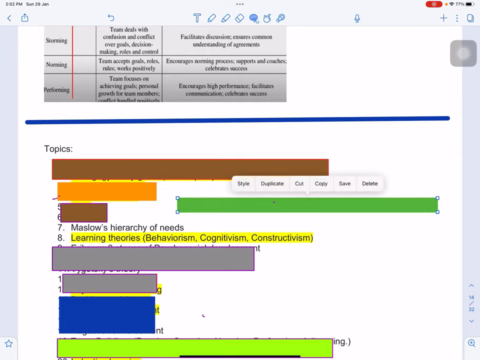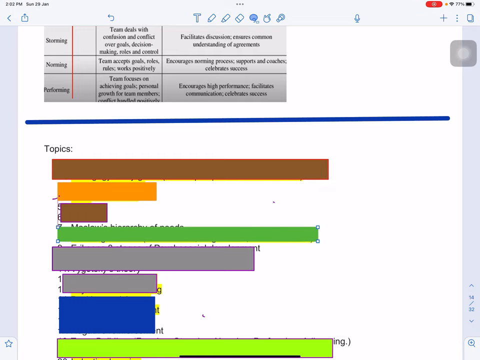Then Maslow's hierarchy of needs did not come this time. The one highlighted in yellow came in the 22nd January 2023 test. Learning theories: behaviorism, cognitivism and constructivism. You should know exactly what these are, where they are applied, and in what situations, because they came in 2-3 questions.